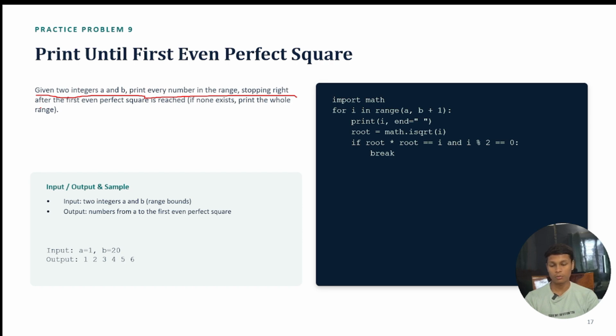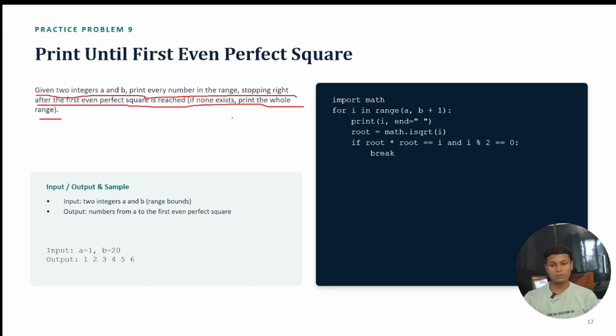We stop the loop after the first even perfect square is reached, meaning the number which gives you a perfect square, we stop at that place. If none exists, print the whole range.